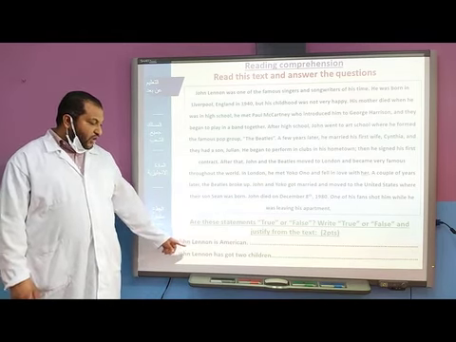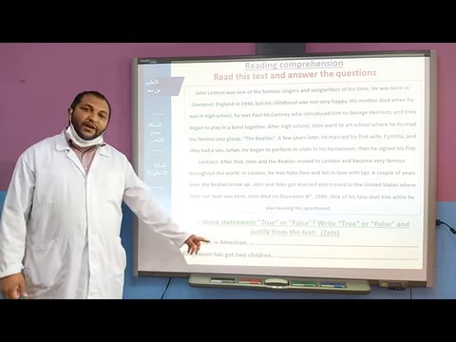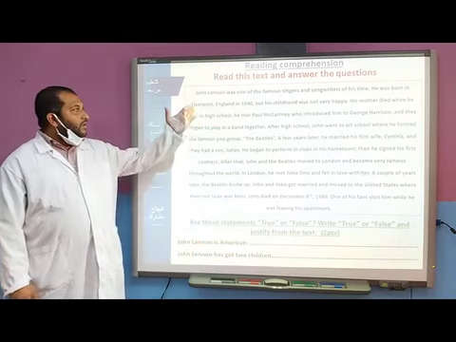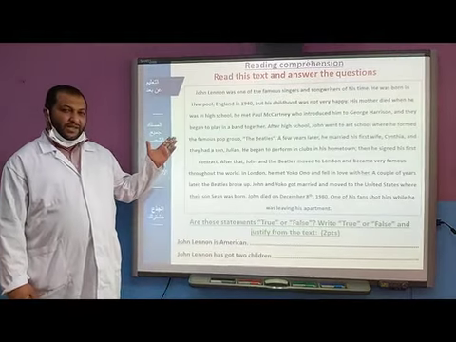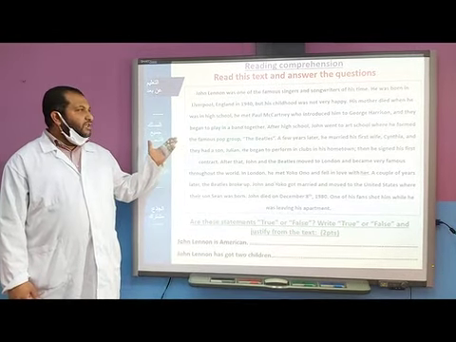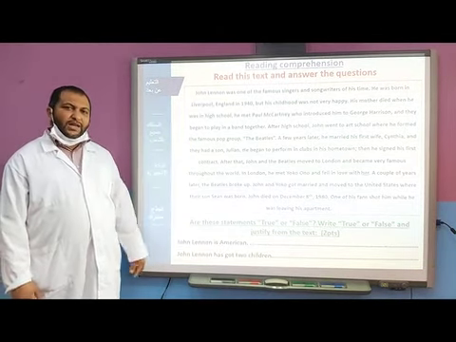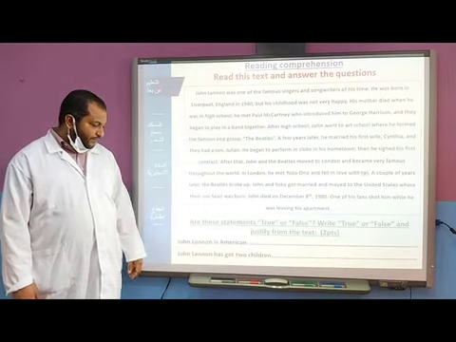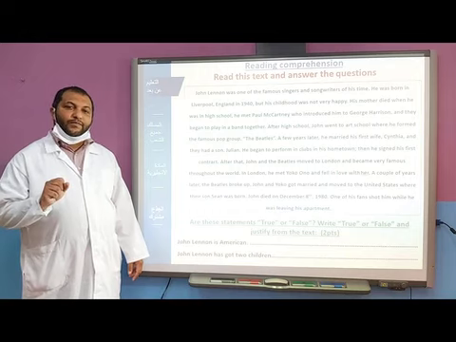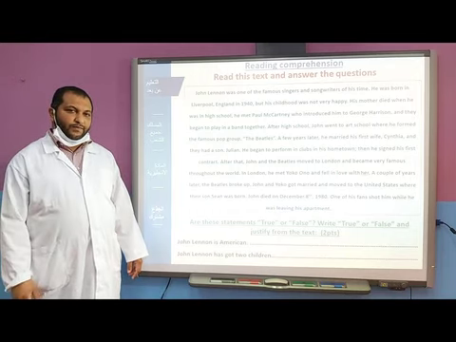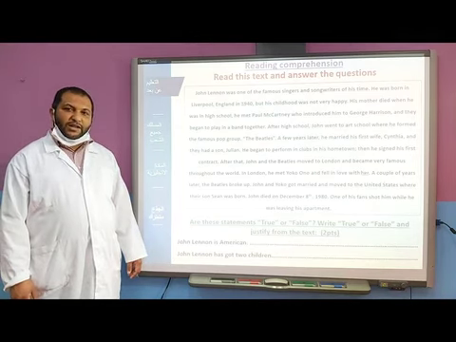Number 1. John Lennon is American. The keyword here is American. What nationality is John Lennon from the text? Is he American? Is he British? Is he Algerian? Is he Russian? So try to read again and come up with the correct answer. Number 2, John Lennon has got 2 children. What do you think? So take your time and try to find the correct answer.